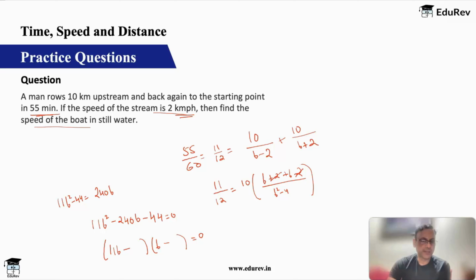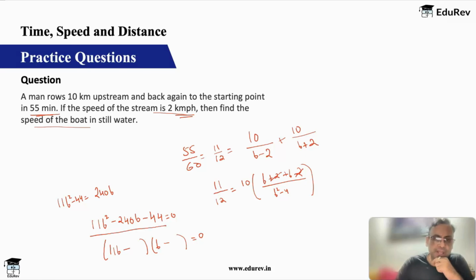Or one will be minus, one will be plus. Okay, so you would be aware of how to make quadratic equations and how to factorize them, but just to revise here, when you have this equation, we look at A and C, that is 11 into 44 is 484. Now I have 240 here. 242 into 2 can give me 484.